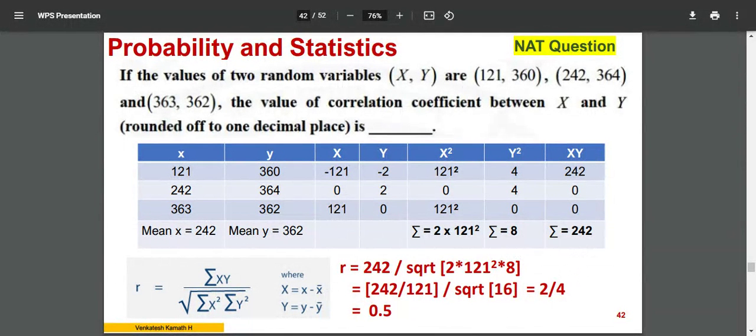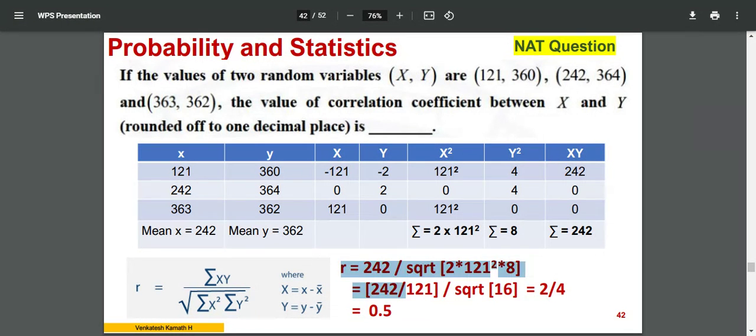Okay, then r is equal to this equation: sigma xy, that is 242, divided by the square root of 2 into 121 square into 8. I can see 121 square here, and I can see a square root, so I can take it out now. The square root of 121 square is 121. 242 divided by 121 is 2. And inside the square root, 2 into 8 is 16. The square root of 16 is 4. 2 by 4. Answer is 0.5.